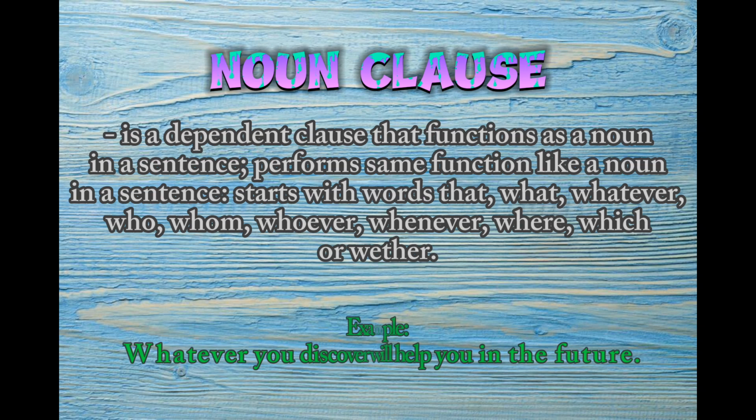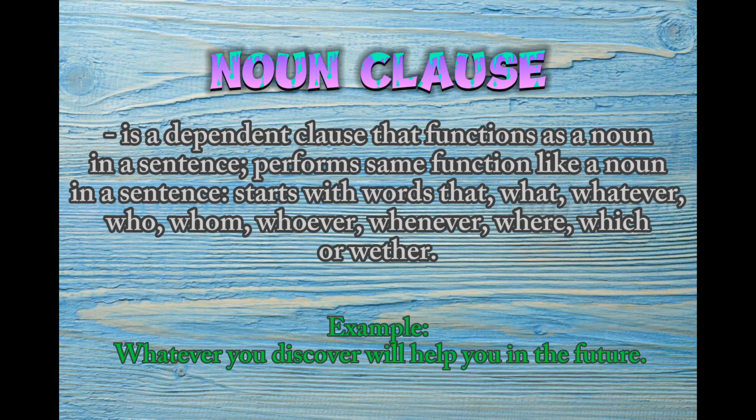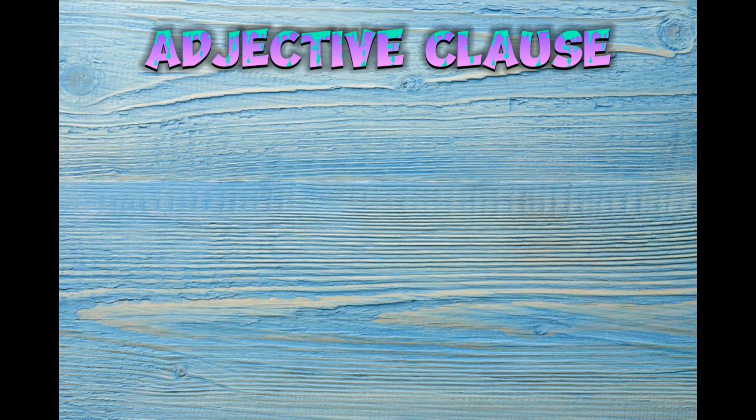For example, whatever you discover will help you in the future. So the noun clause in the example is whatever you discover because it functions as a noun and it begins with whatever.